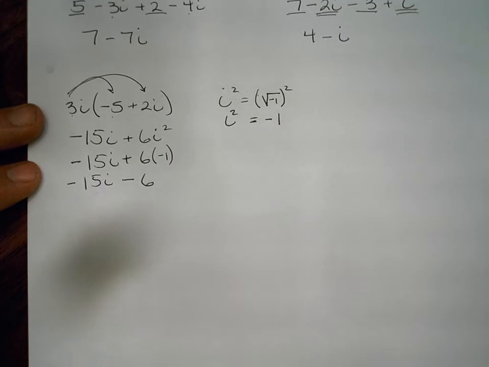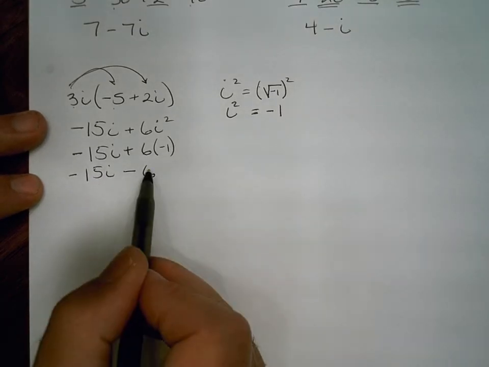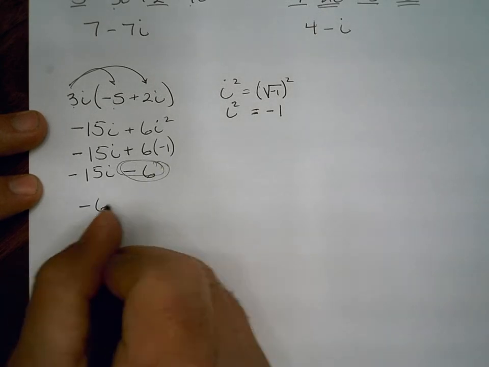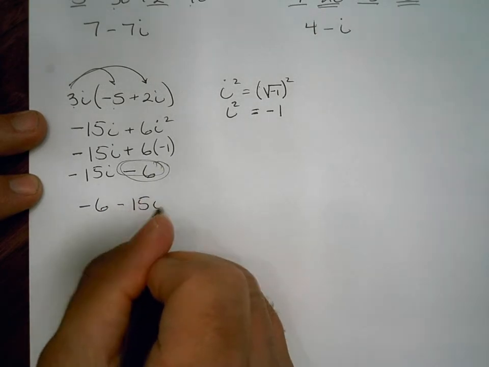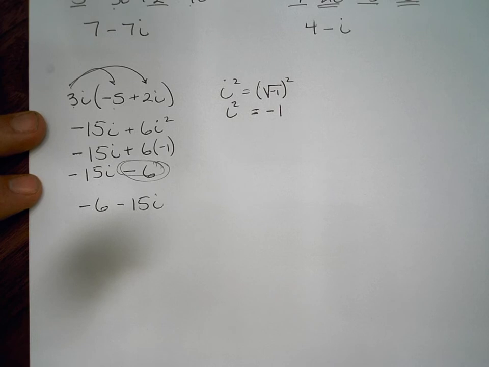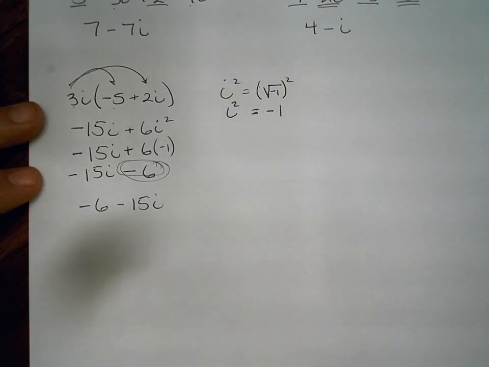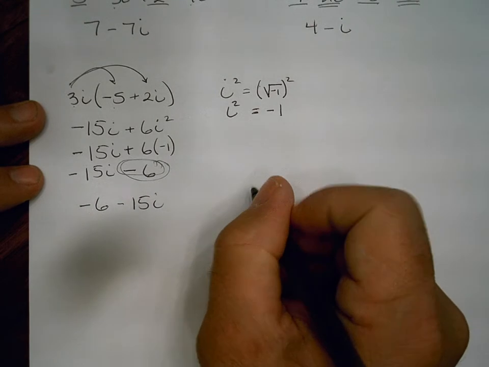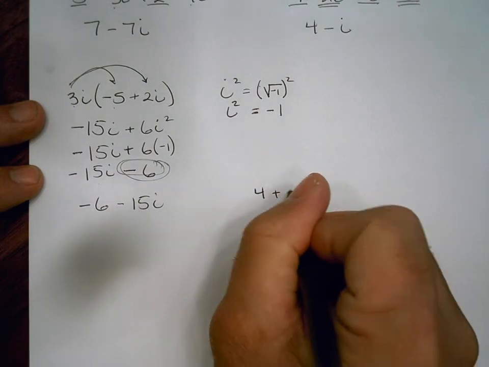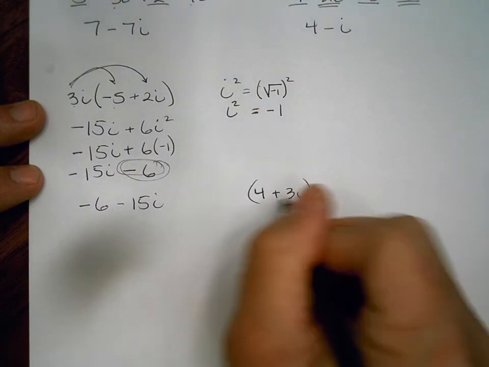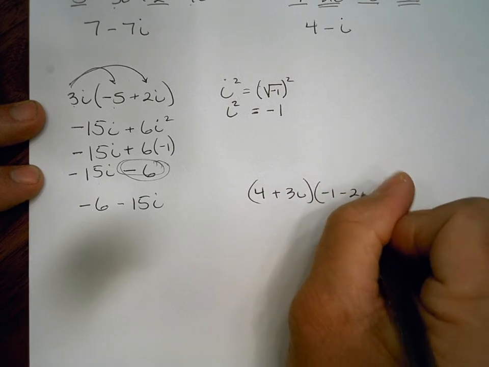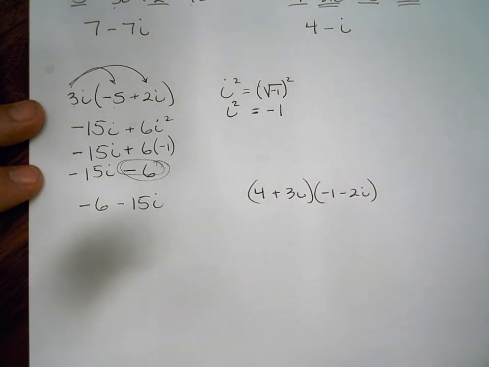And to clean this thing up, we always want to put our real part first. This is the real part now. So it's negative 6 minus 15i. Okay. Let's do another one like that. Let's FOIL. Let's get even trickier. Let's multiply a complex number times another complex number. So we're going to FOIL here.